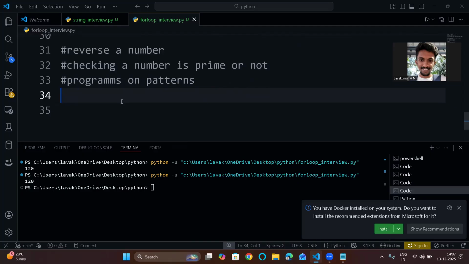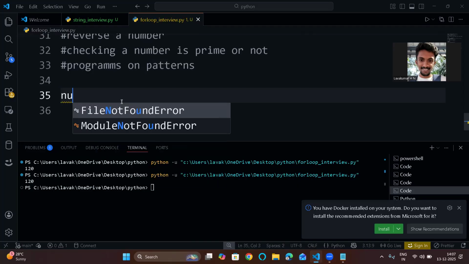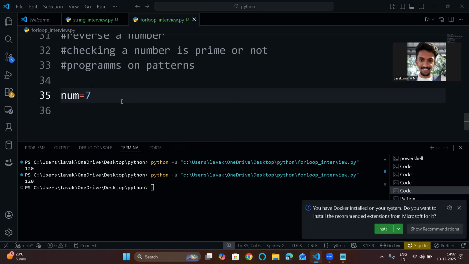I want to explain about prime numbers. Let me explain this myself, because the other programs are quite okay, but prime number is one thing you need to understand. First you need to understand what a prime number is. Let's take a number: number equals 7. Is it a prime number or not?